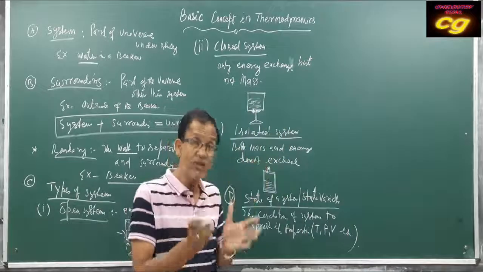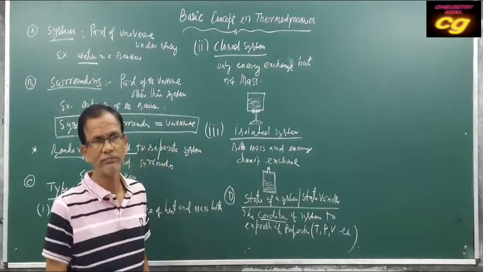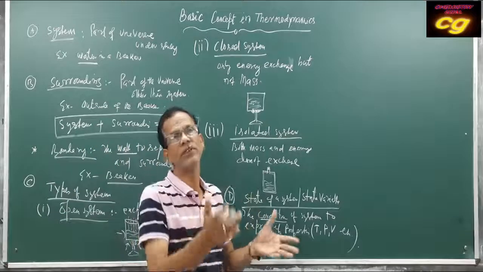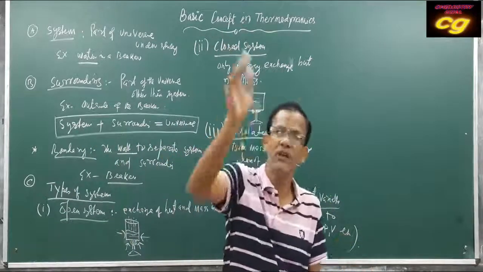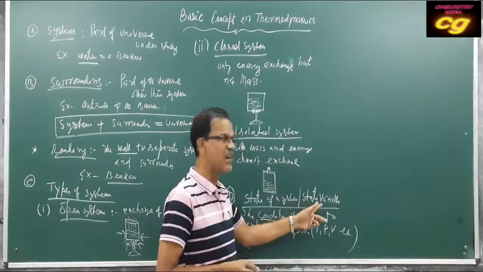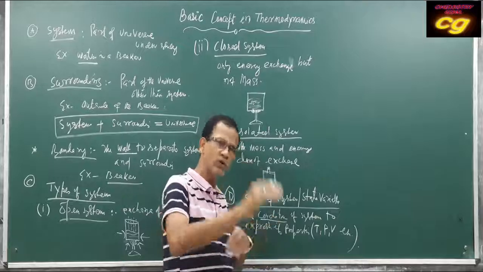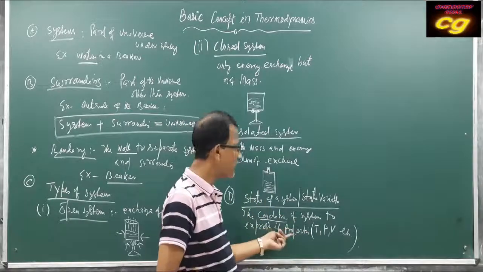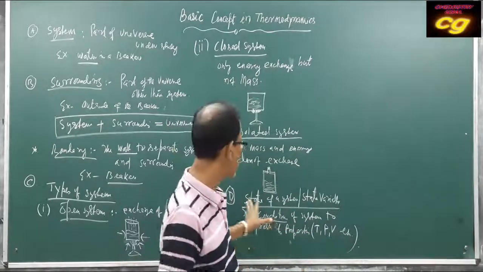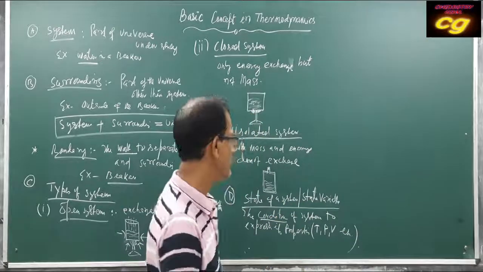So at a particular condition, that's why the condition should be fixed. Before heating water, what is the temperature of water? After heating, what is the temperature of water? So these are the state of a system or state variables. We can say state variables because when the system undergoes change, then the property of the system changes. That's why these are called state variables.